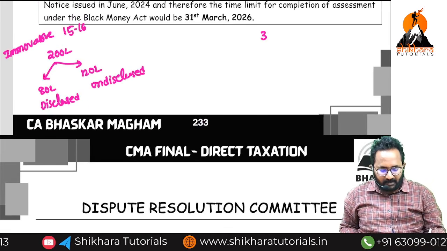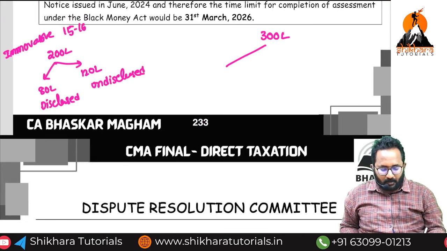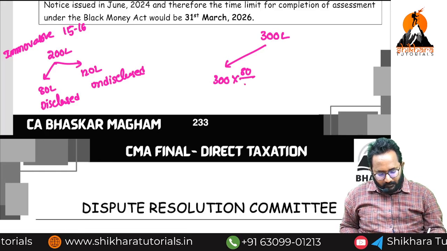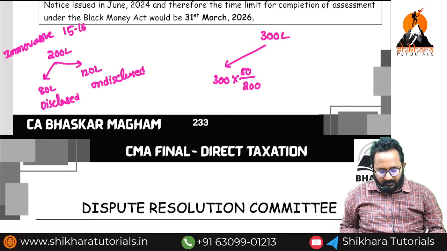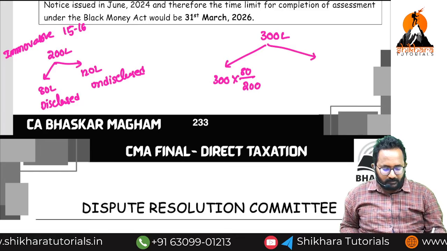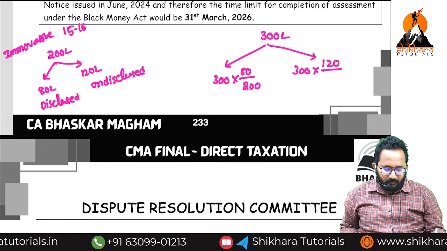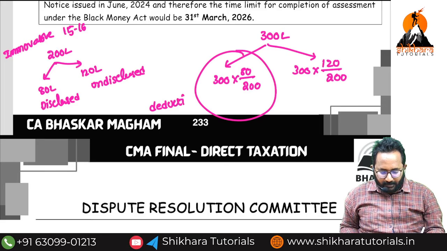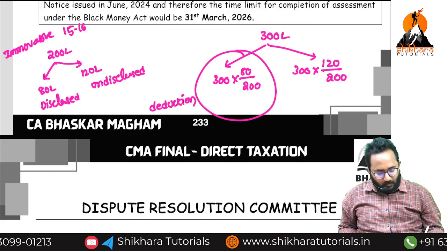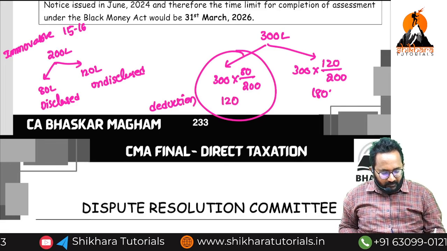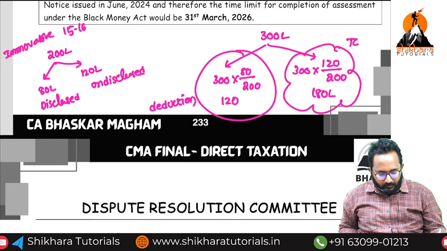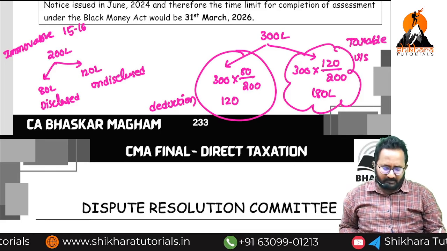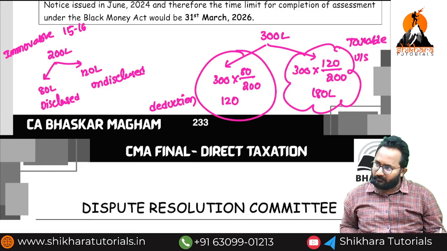Sir, this 300 lakh, can you tell me how much is proportionate? 300 into 80 divided by 200. Right? Can you calculate how much amount? 300 into 120 divided by 200. So this is allowed as a deduction. Can you tell me how much? 120. So 180 is taxable under which section? Taxable under section 3, but the value we identified in section 5.